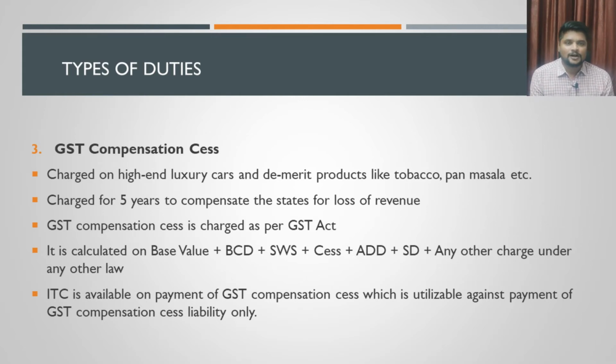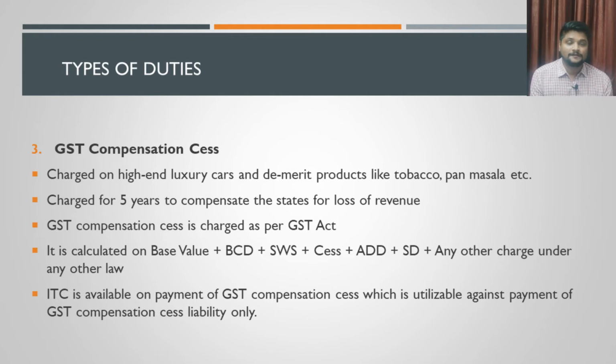At those times, the states had additional duties to protect the environment and to discourage people from spending on luxury items and hazardous items. For that, they were charging higher duty.